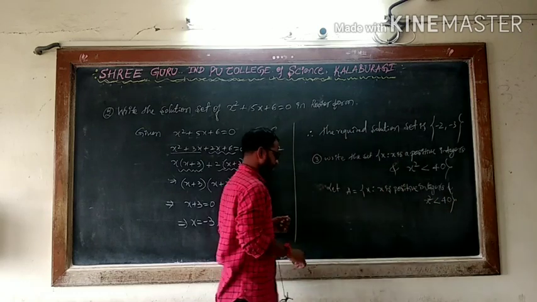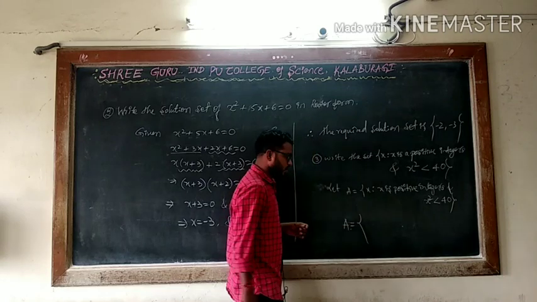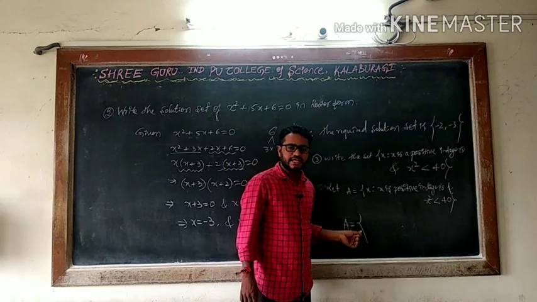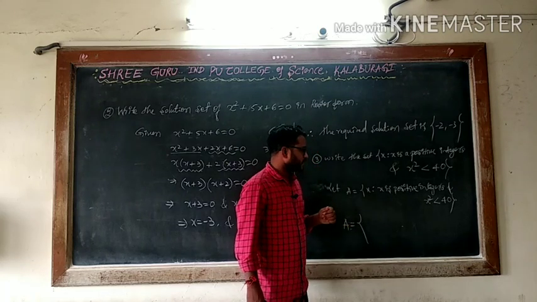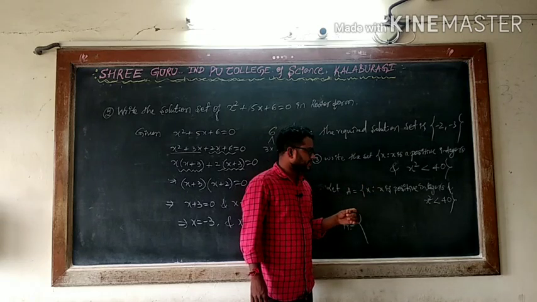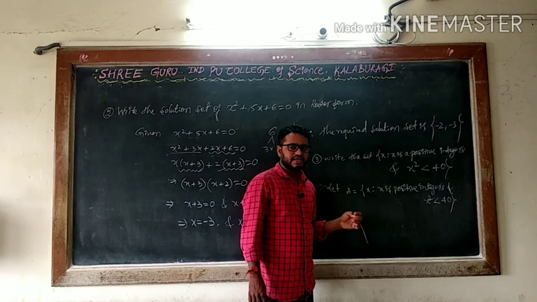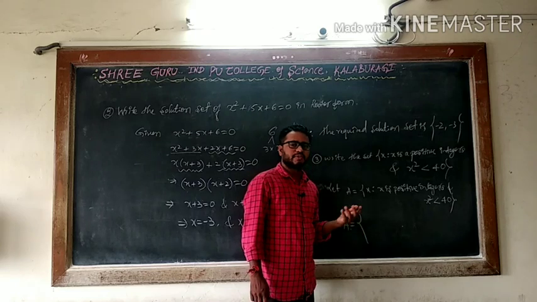So we will see. I will write in roster form. I will open this. In the case of roster form, we will write elements. Every element is separated by comma. Means x is a positive integer. Means can I take 1? Because I can't say 0. 0 is not positive.